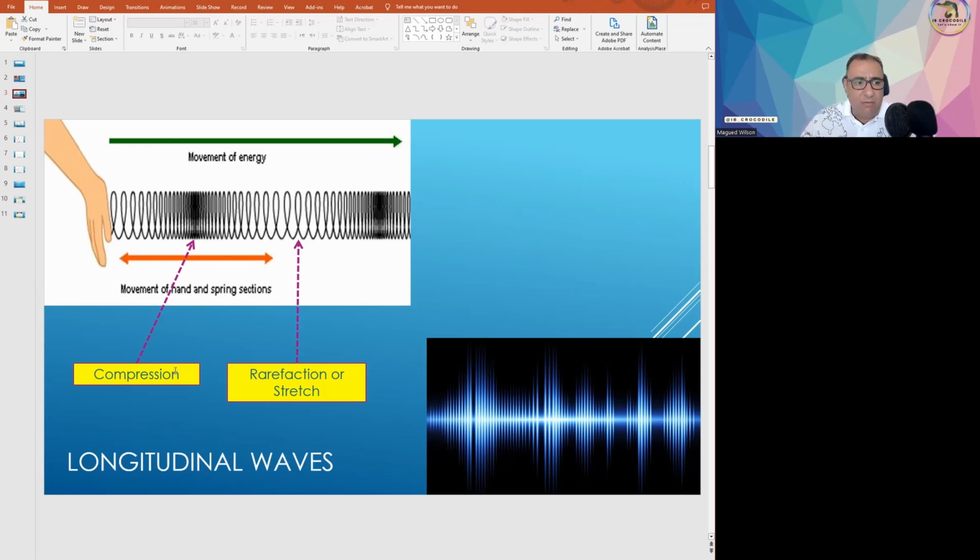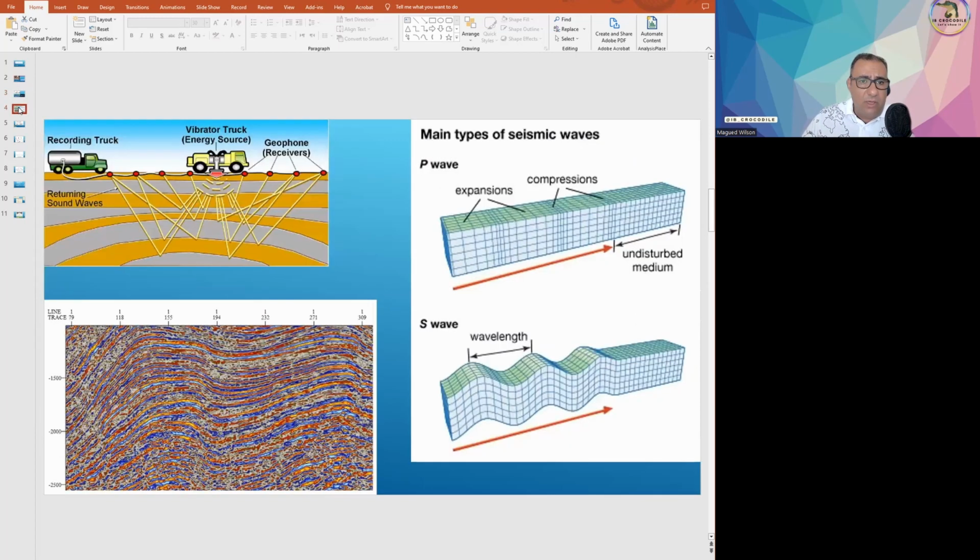Now, longitudinal waves are formed of regions of compression and regions of rarefaction. The counterparts of these two properties are the crest and trough for the transverse wave. Now, other examples here are seismic waves.